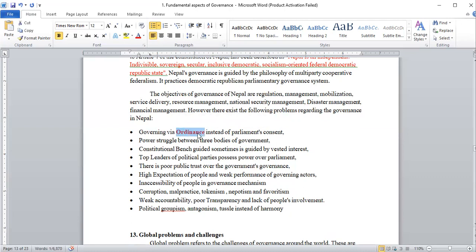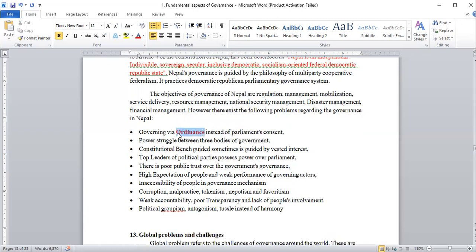The last time the government promulgated one ordinance, that ordinance was not for the betterment of people. It was not for national development, national security management, good governance, and so on. It was meant to divide the political parties, and that ordinance was declared by the government for at least, I think, 20 days or less.